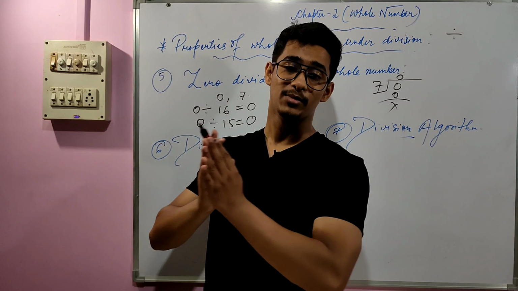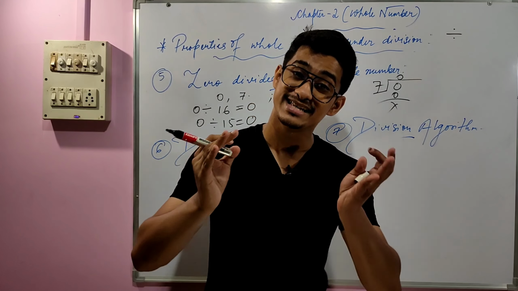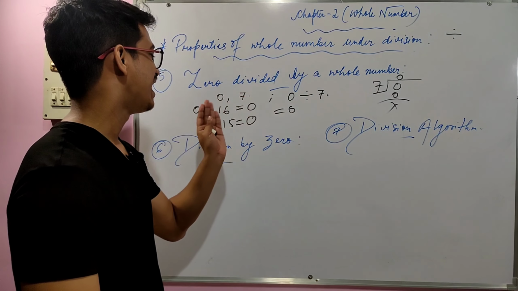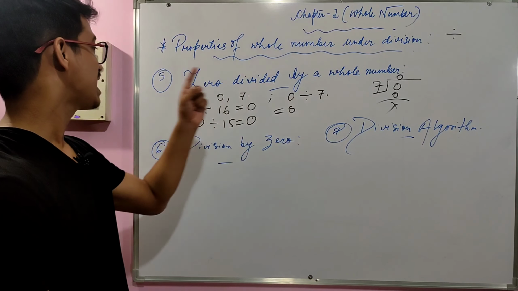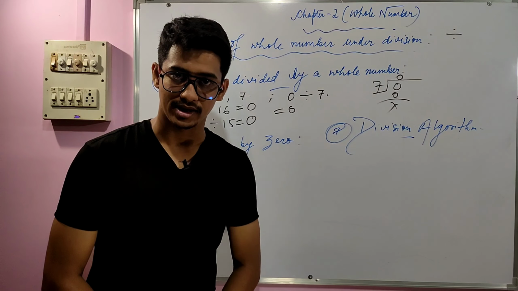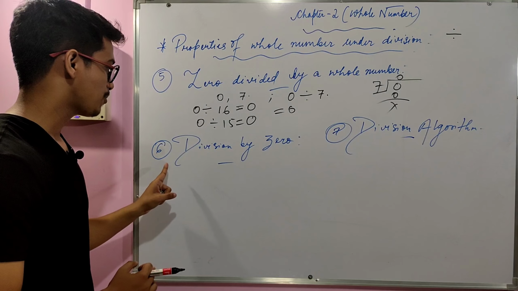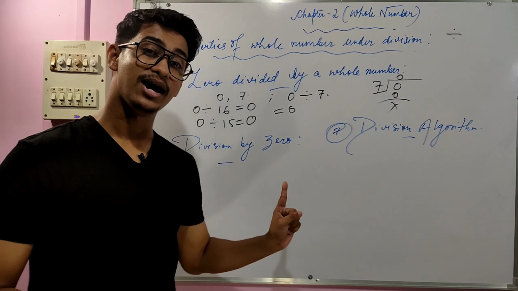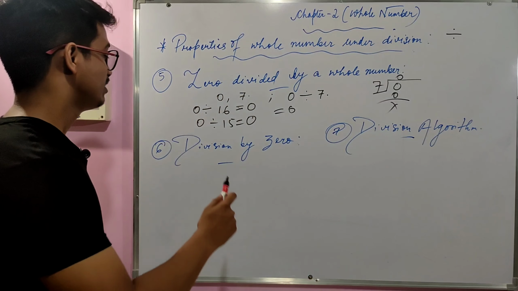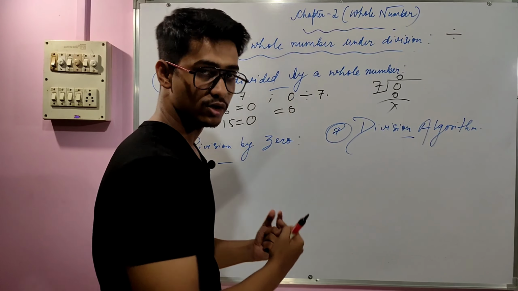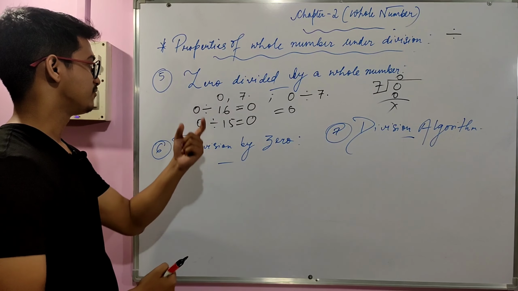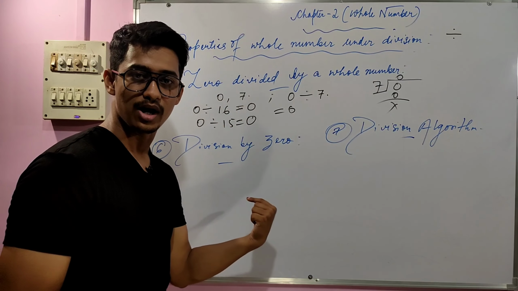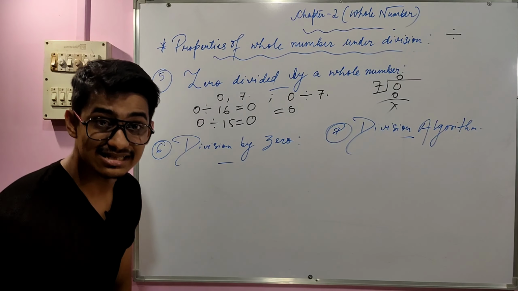It should be multiplied how many times? 0 times. So that means the answer will be 0. So that's about our fifth property. Now let's jump into the sixth property, that is division by 0. Here, that is the reverse part of that property. The converse part of the fifth property is our sixth property.